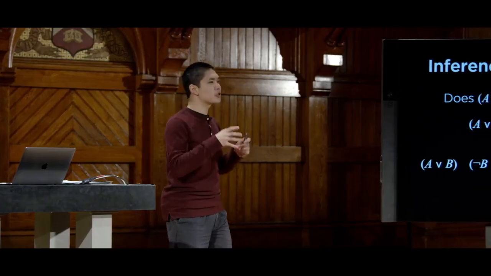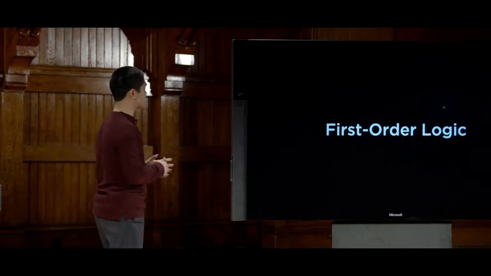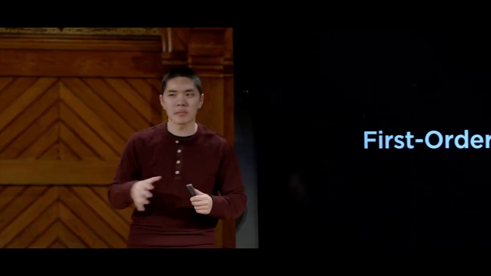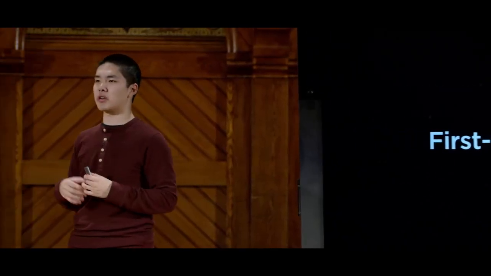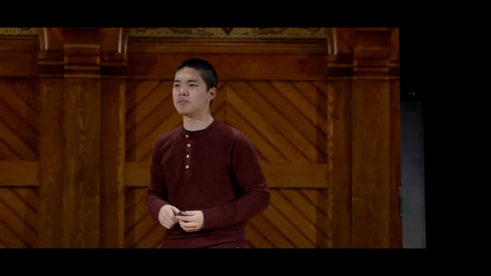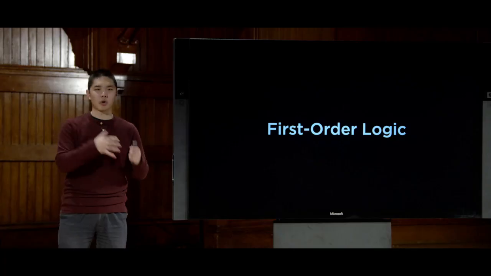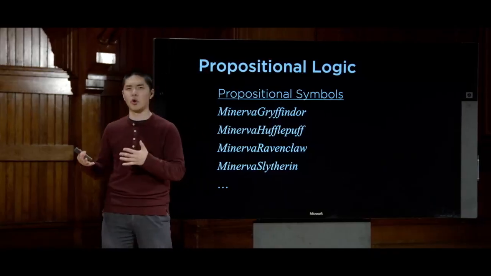So now, as a final topic that we'll take a look at just before we end class today, is one final type of logic different from propositional logic, known as first-order logic, which is a little bit more powerful than propositional logic and is going to make it easier for us to express certain types of ideas. In propositional logic, if we think back to that puzzle with the people in the Hogwarts houses, we had a whole bunch of symbols, and every symbol could only be true or false, right?